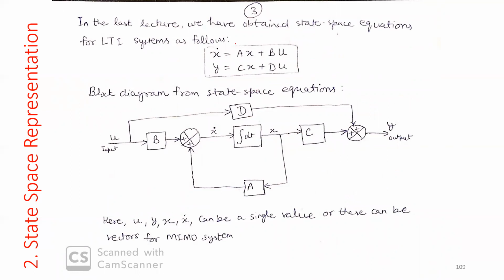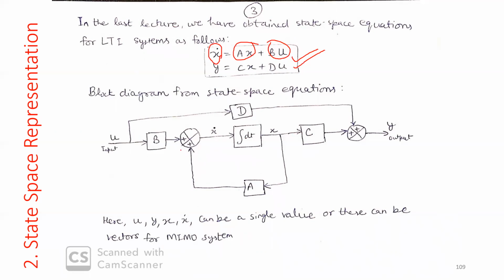So in the previous slide, we described that the linear time invariant system is represented by this equation: x dot is equal to Ax plus Bu, y is equal to Cx plus Du. You need to remember it everywhere. You can convert this equation into a block diagram. Clear? So this x dot is nothing but the summation of Ax plus Bu.